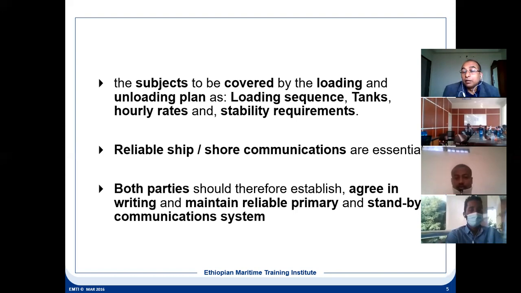After that, once the bell mouth of the loading pipe, the dropping line, we call it dropping line, that loading line, is covered with the oil, after that you can slowly increase the loading rate. Otherwise, what will happen? You will have very, very high vapor pressure. And towards the end, you'll have to reduce. During the topping up, you'll have to reduce the rate. Otherwise, there can be overflow.